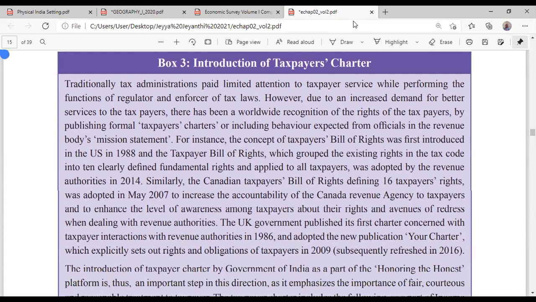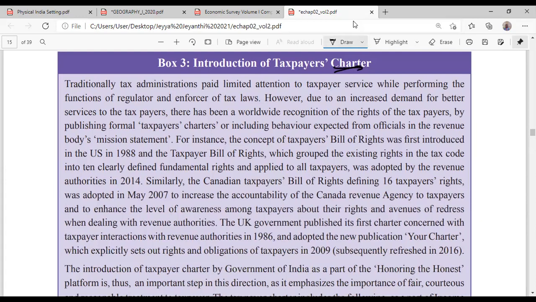Under this, I told you taxpayers are treated as nation builders. Because of the taxpayers only, the government is able to function. So we should not harass them. We have to take them as partners. All this will be written in the charter, along with the behavior expected from the officials.